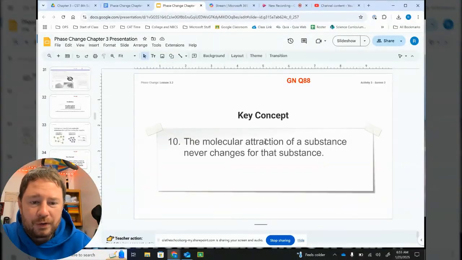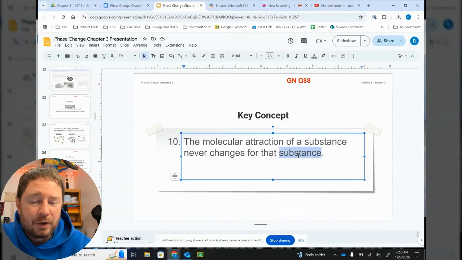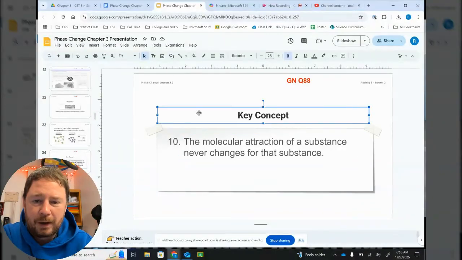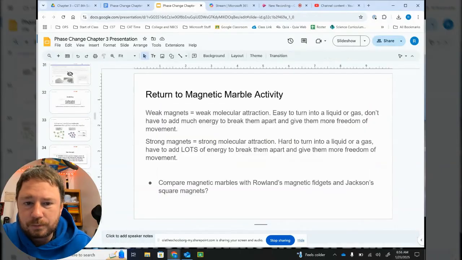It is always the same for any given substance. Water has a specific molecular attraction, and that never changes. Gold has a specific molecular attraction, and that never changes. Same for diamonds, same for rubbing alcohol, same for oxygen. They all have a different molecular attraction, but for those single substances, that level of attraction never changes.